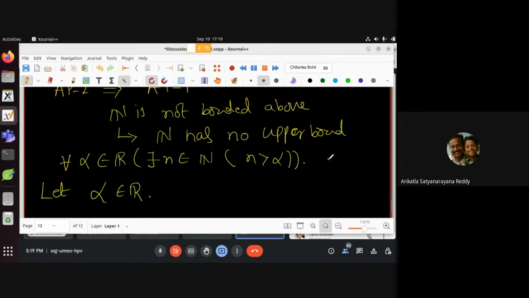For example, if I take 3.5, can you tell me a natural number greater than 3.5? Yes, sir, 4. So like that, if I give you minus 17.7, then can you give me a natural number greater than this real number? Yes, sir, 1. ऐसा अल्फा देते तो आप नेचुरल नंबर बता रहे हैं, लेकिन हर अल्फा के लिए एक नेचुरल नंबर एग्जिस्ट है, वो प्रूव करना है हमें.